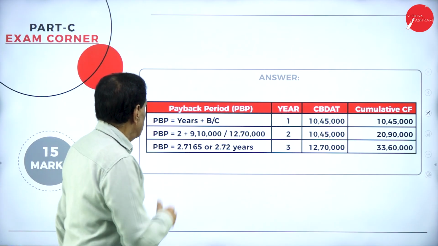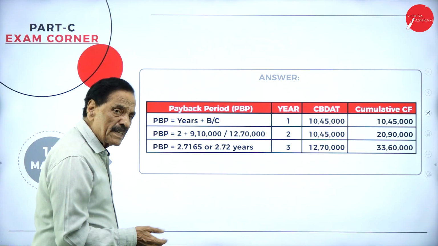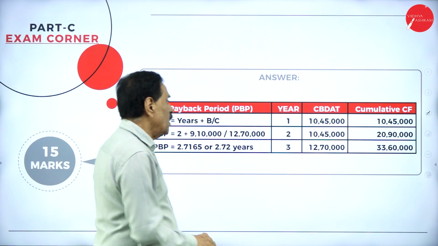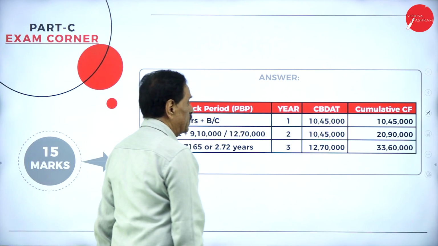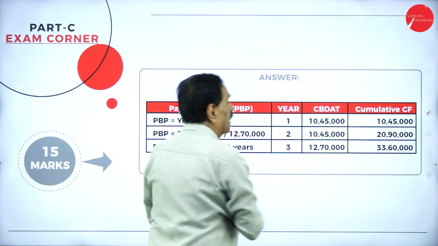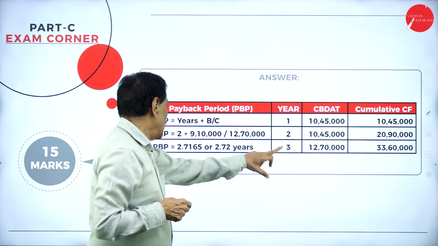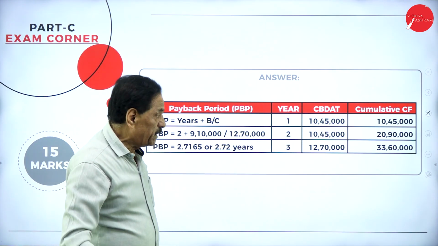Then payback period. You have invested 30 lakh. In how many years can we get back that money? First year, how much you got? 10 lakh 45,000. Second year also 10 lakh 45,000. It becomes 20 lakh 90,000. How much shortage now? 9 lakh 10,000 is the shortage to become 30 lakh.